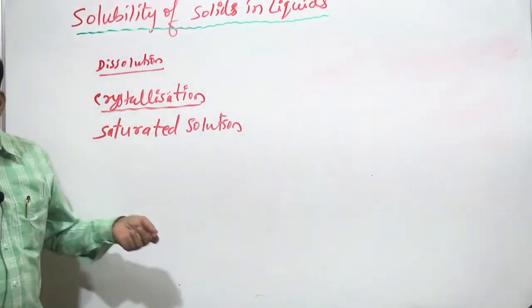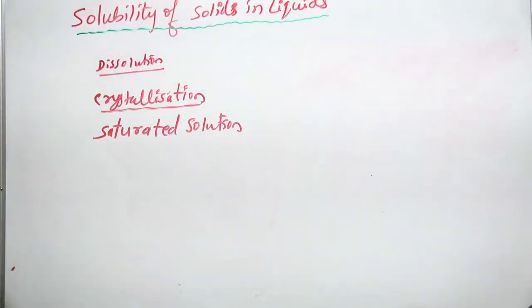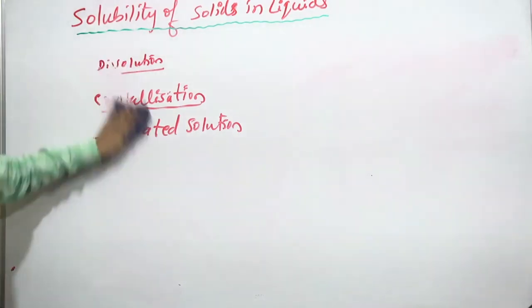Then we'll see the factors affecting the solubility.